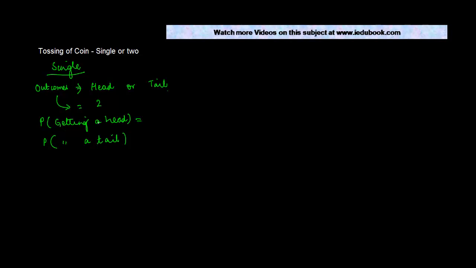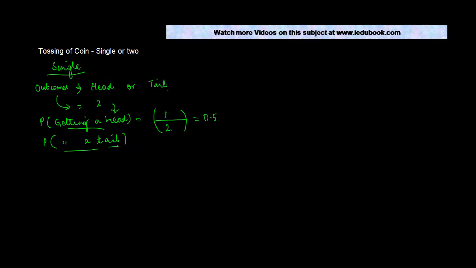Basically the probability of getting a head is an event, or a favorable outcome. So what are the chances of having this favorable outcome? 1. And what is the total number of outcomes? It is 2. So the probability is 1 upon 2 or 0.5, right?